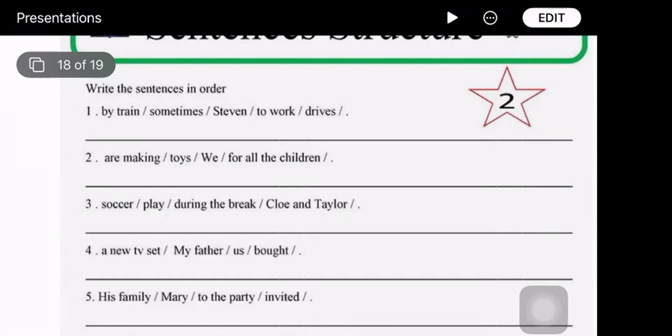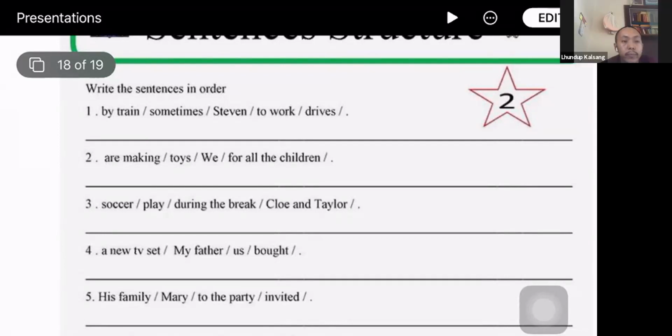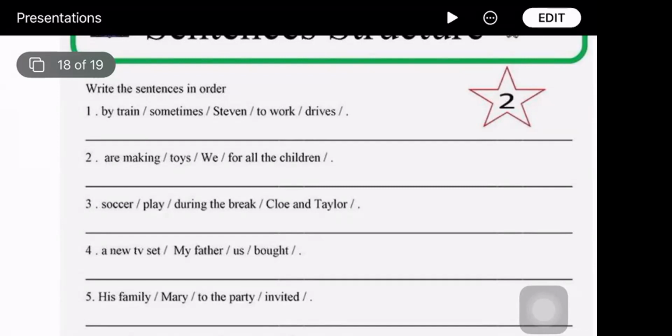We are making toys for all the children. Very good. We are making toys, that is the basic sentence pattern. We are making toys. For whom? For all the children. That is the adverb. Okay. Then?